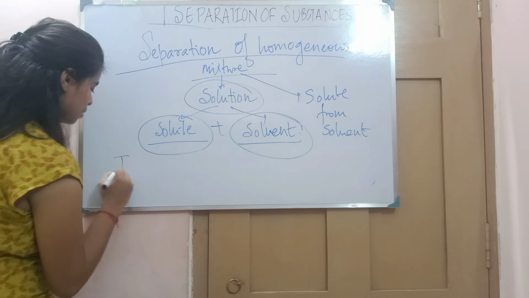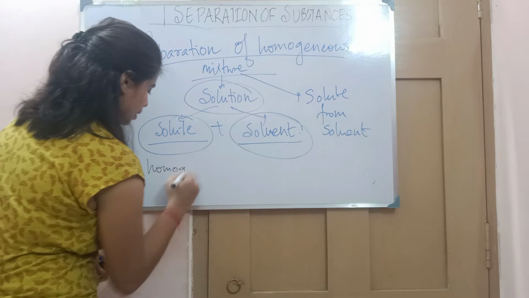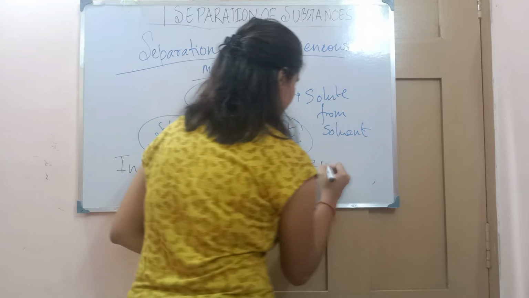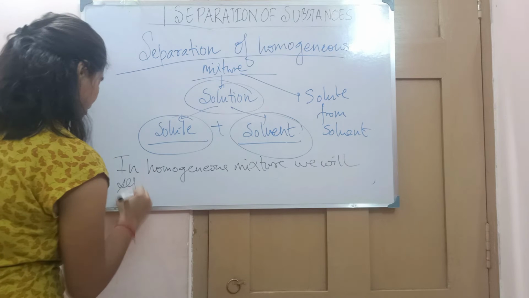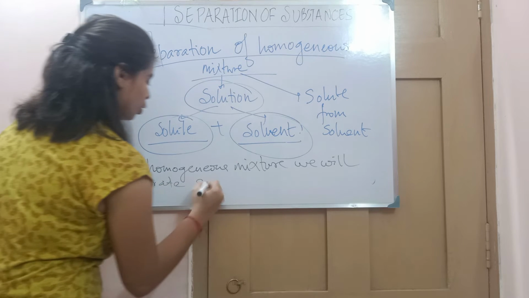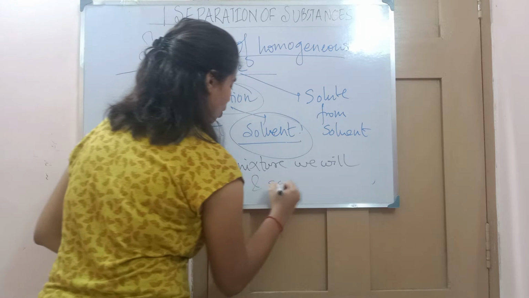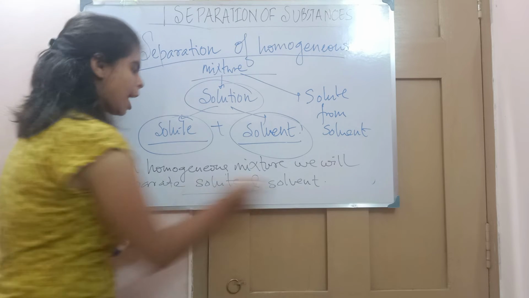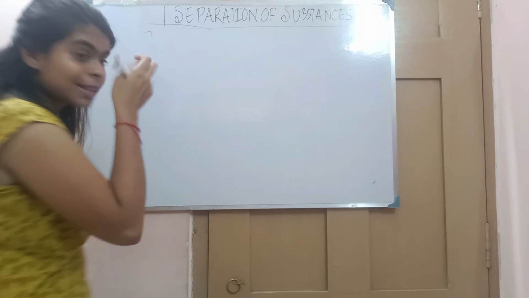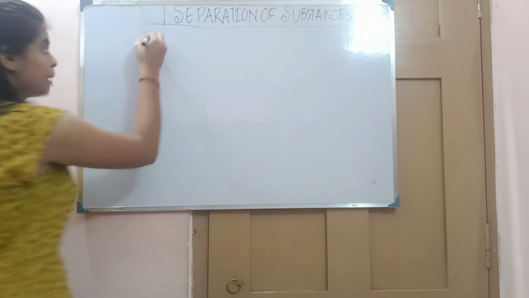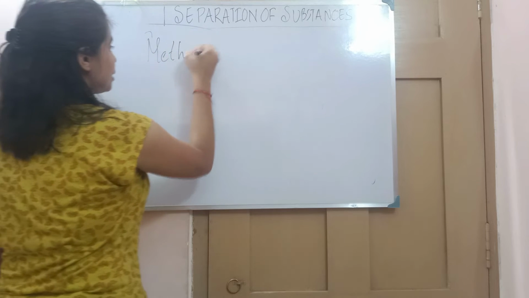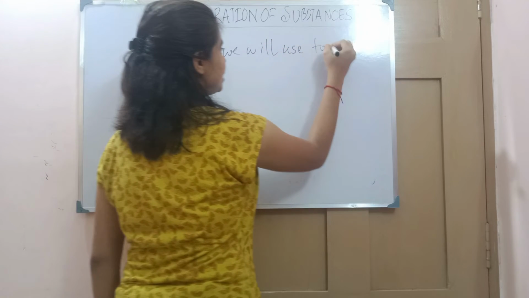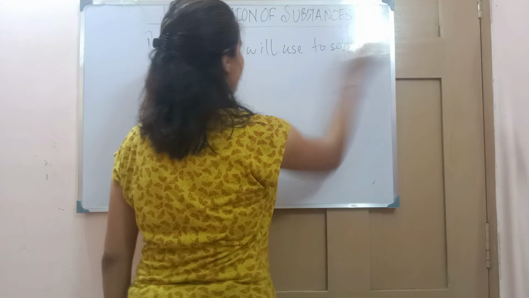So in homogeneous mixture, we will separate solute and solvent. After separation we will get solute and solvent. In the last class I introduced the methods that we will use to separate homogeneous mixture.